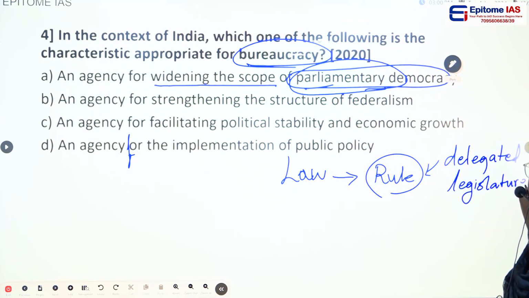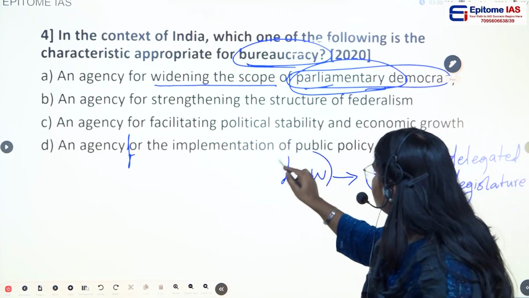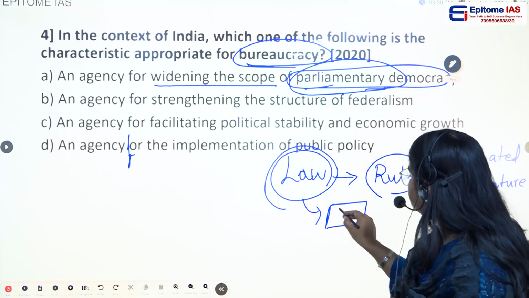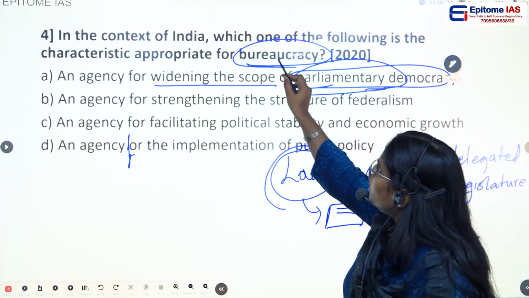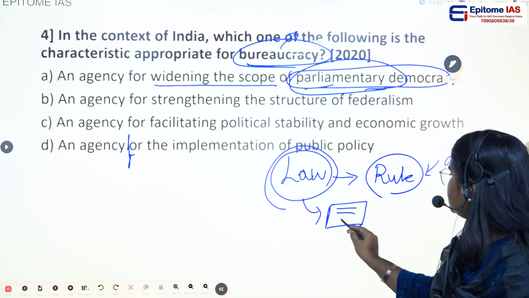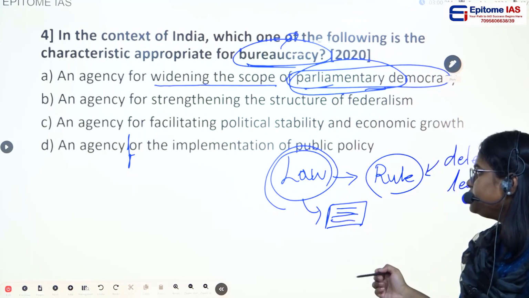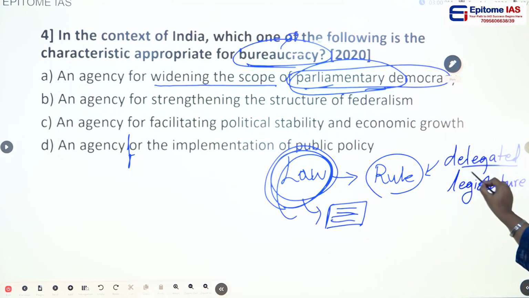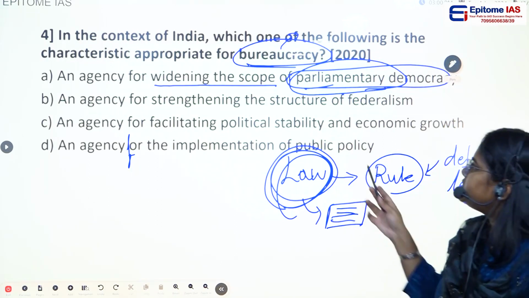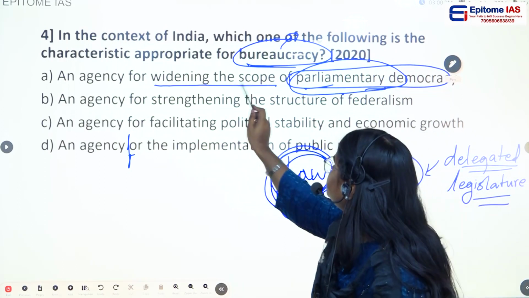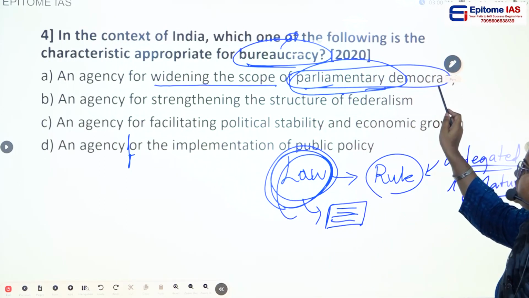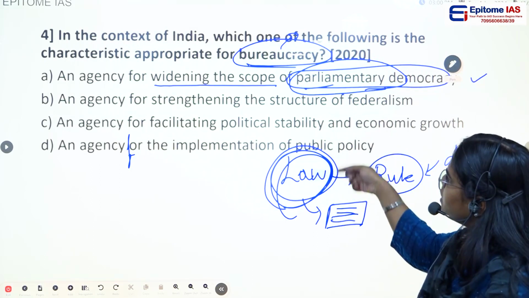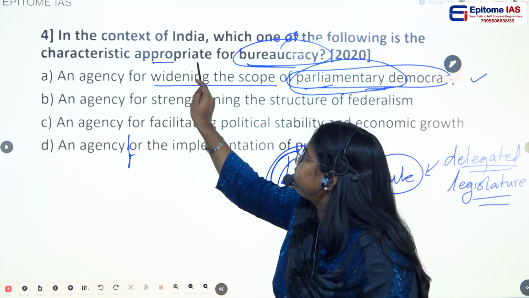So what is delegated legislation? In the end of the law, they'll clearly mention that these are certain provisions in which the top bureaucrats can make the rules or regulations with respect to that particular law. So that is delegated legislation. So if you see option A, widening the scope of parliamentary democracy, this is also a correct statement, but we have to find out the most appropriate statement here.